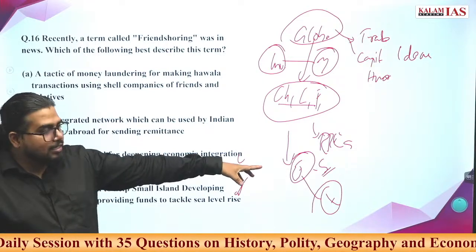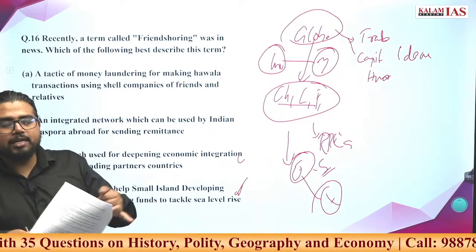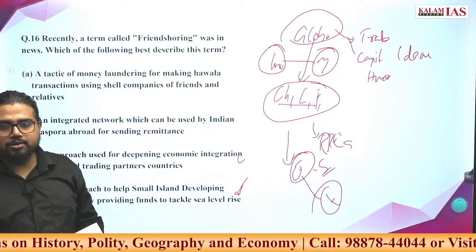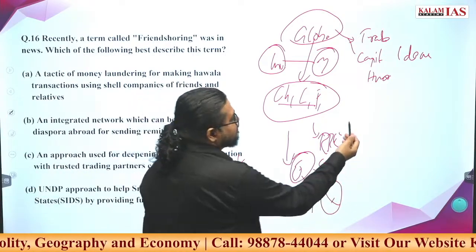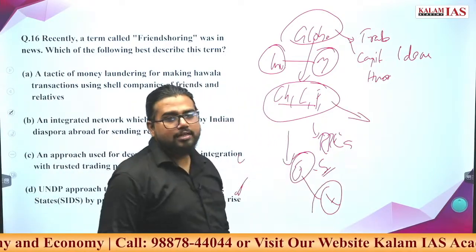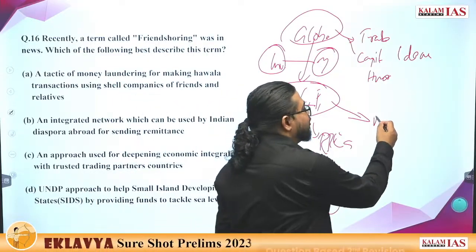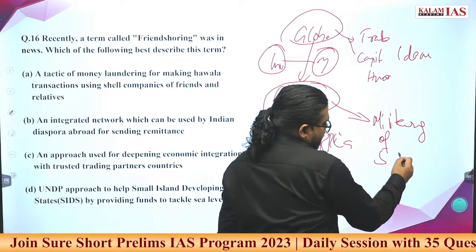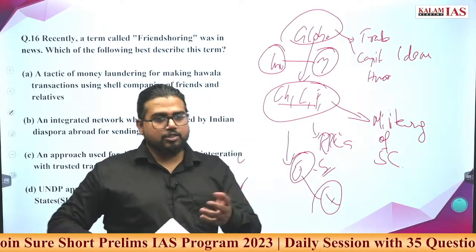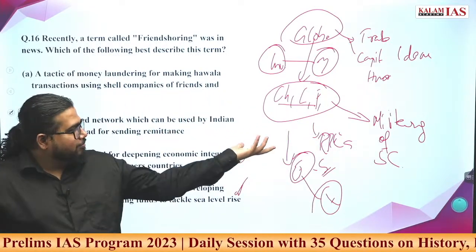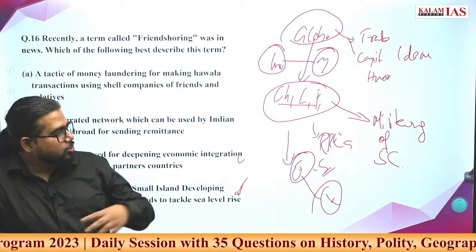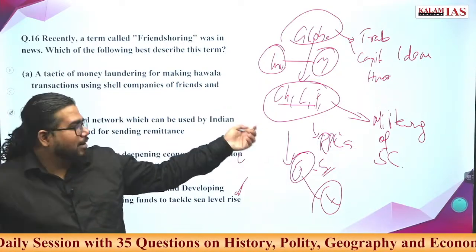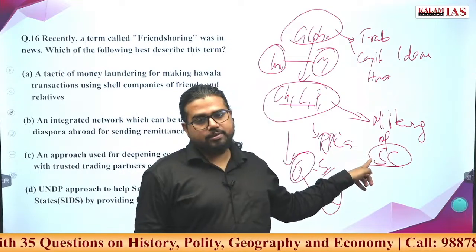So what is China doing? One, it is becoming so big that the whole supply chain is dependent on it. Secondly, it is militarizing the supply chain. With respect to Australia during COVID, phytosanitary measures were put on it. So many such activities China is doing by using its dominance over the supply chain.